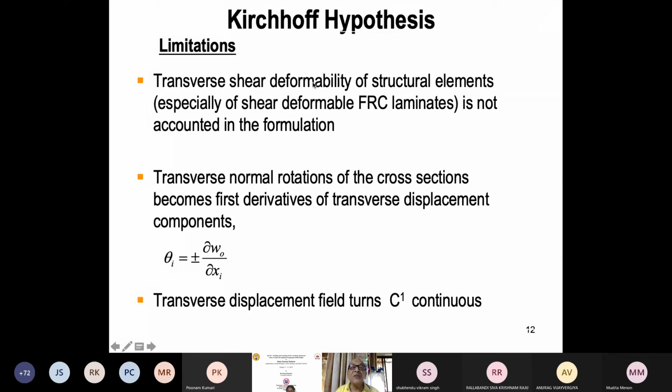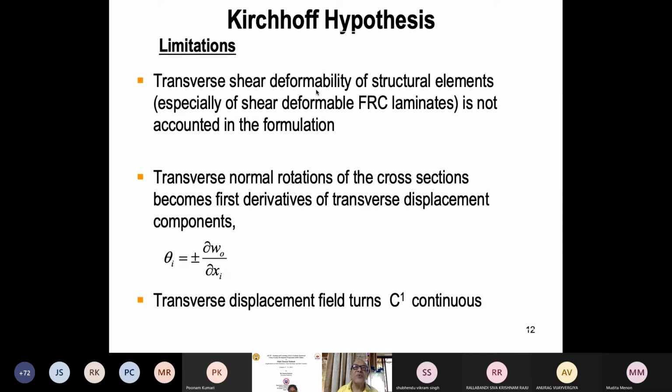So this is not accounted. So please do not have any FRC, fiber reinforced composite element, without shear energy. If somebody is deriving that based upon Poisson-Kirchhoff theory or Bernoulli-Euler beam theory or Love theory, I would say now it should not be done. You must include shear energy.